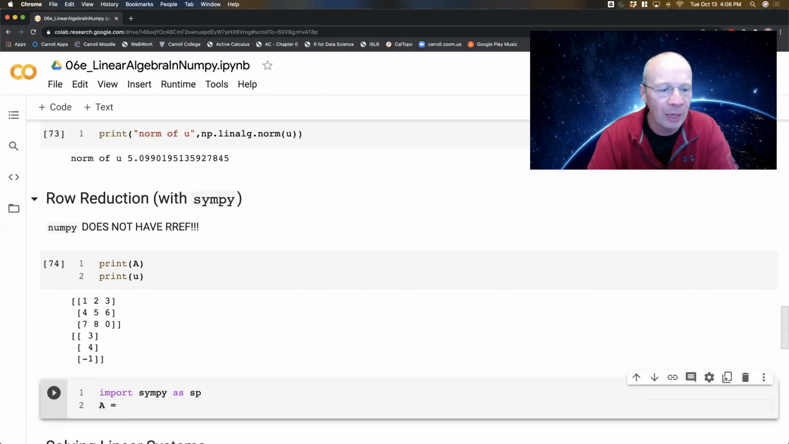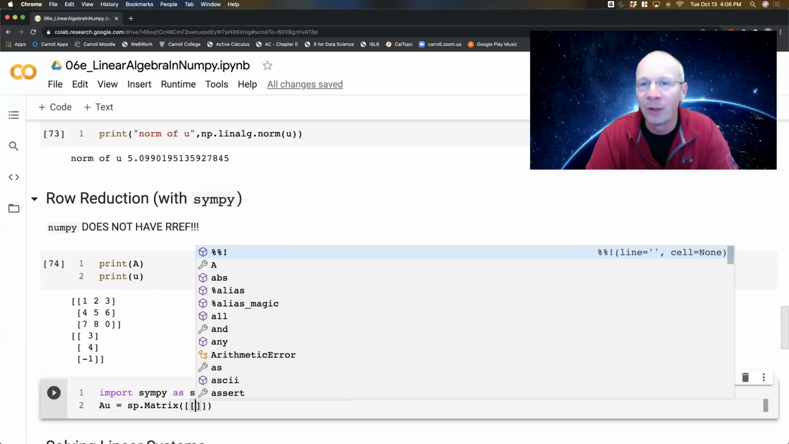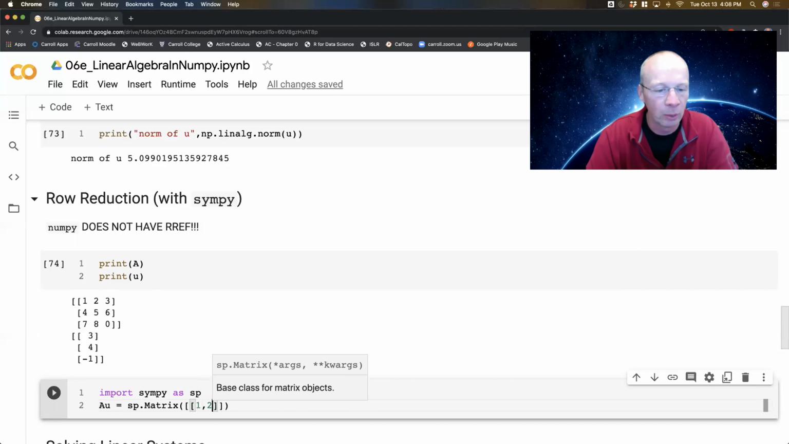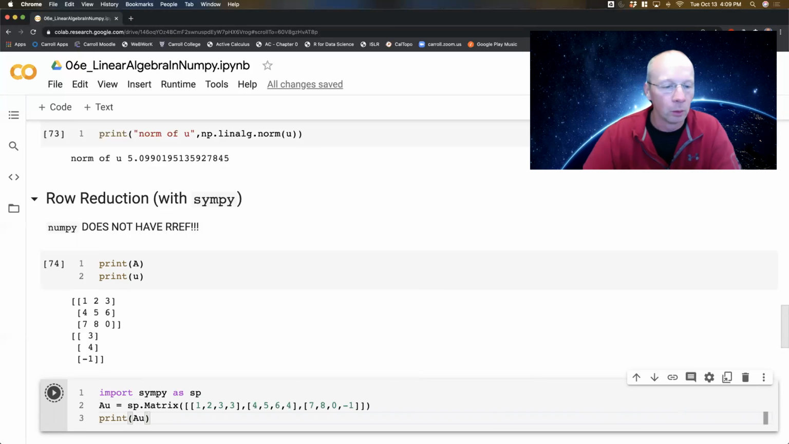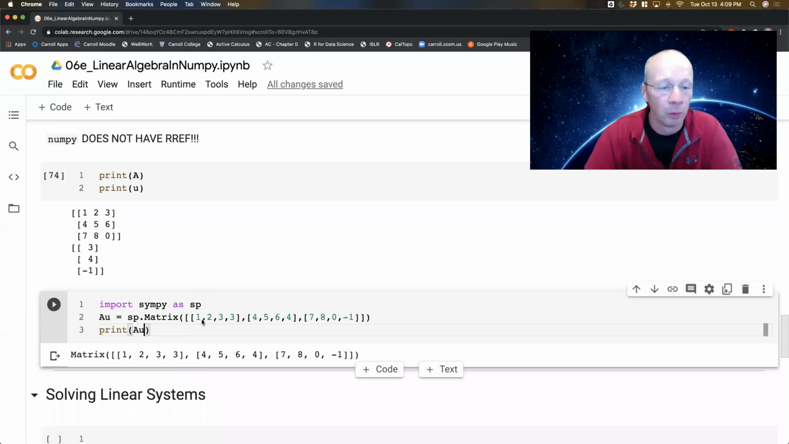So I'm going to say AU is equal to sp.Matrix with a capital M. Why they changed the case, I don't know. It's still a list of lists. So 1, 2, 3, 3, because I'm going to augment this thing by hand. So 4, 5, 6, 4. And then 7, 8, 0, minus 1. Okay, so I print the darn thing.